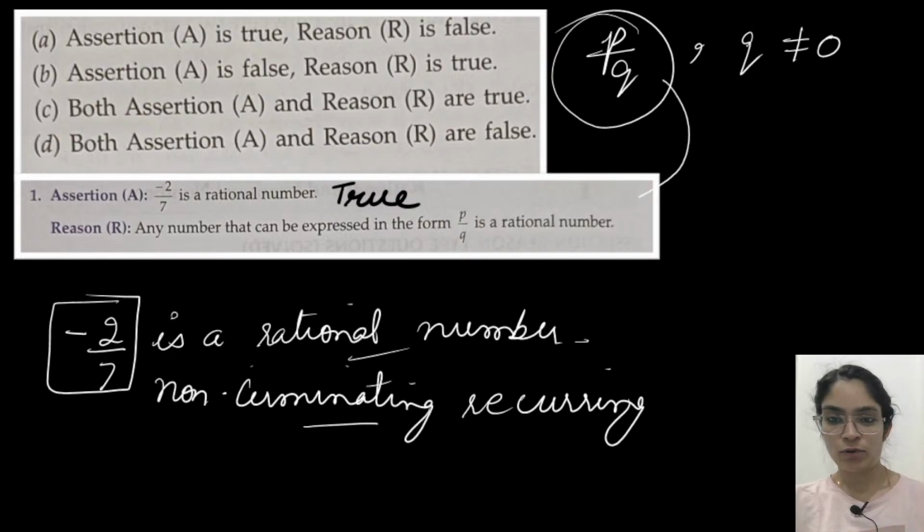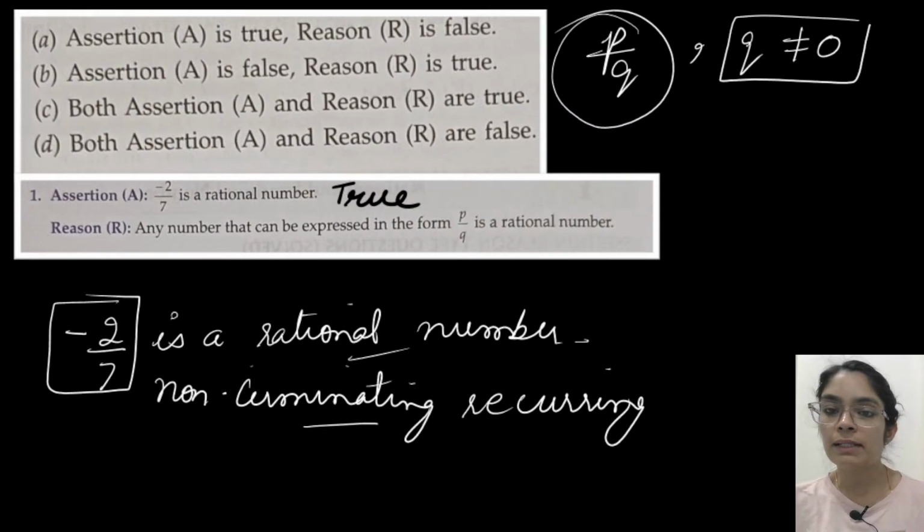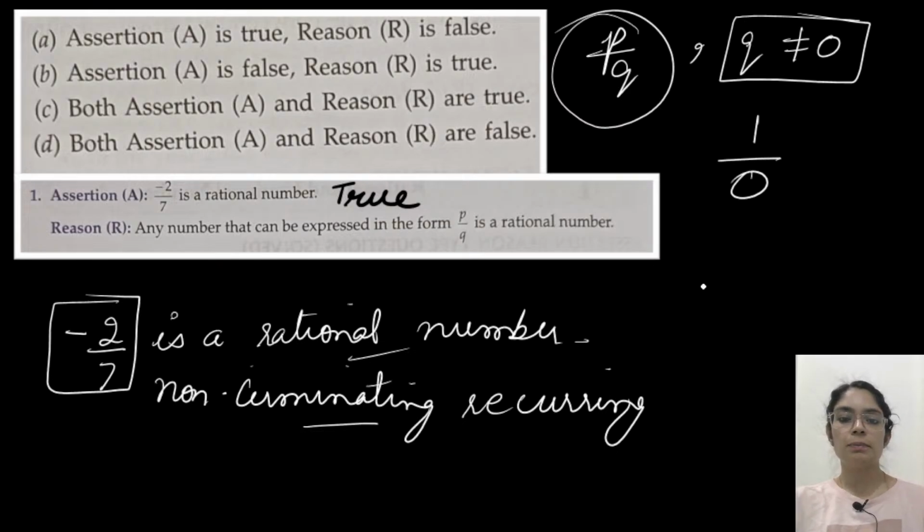It is P by Q form only. Rational numbers we express in P by Q form, isn't it? So why is it false then? Yes, the complete definition is not given to us. Here they haven't mentioned that Q should not be equal to 0. P by Q form could be 1 by 0 also. This is also P by Q form. But there is one condition that Q should not be equal to 0.